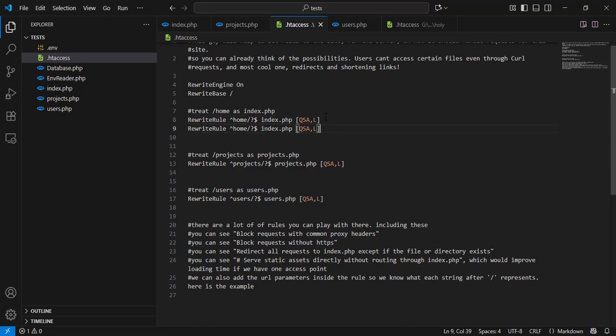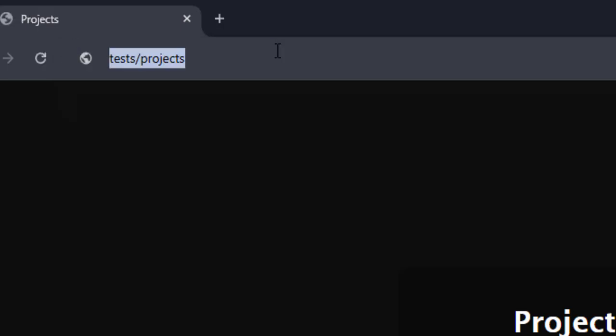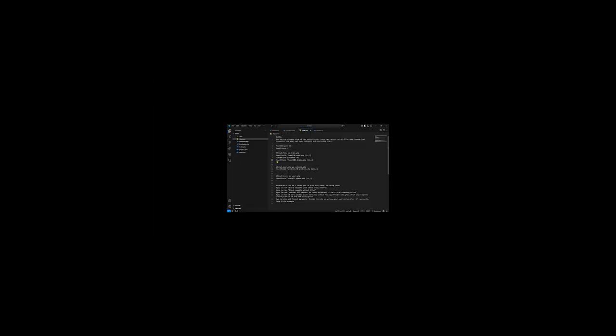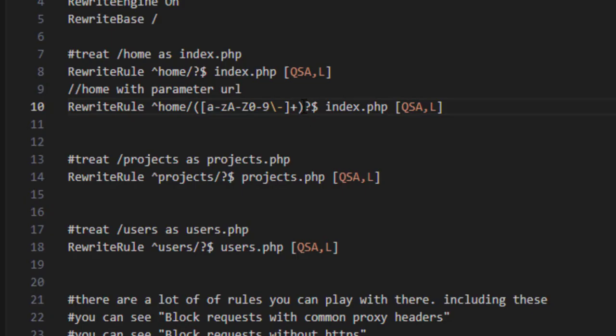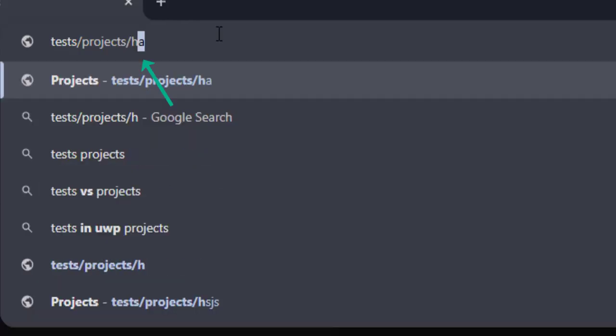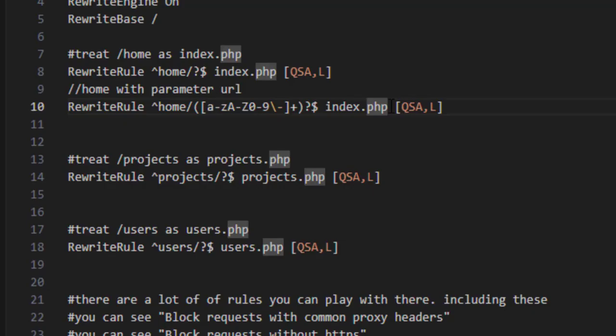On top of that, you can also handle URL parameters inside your rewrite rules. That way, you can interpret what each part of the URL string after the slash actually represents. So let's do that now. This string here that you see inside brackets, [A-Za-z0-9-]+, is to sanitize the input. This famous regex just tells .htaccess that the expected data should be characters, both uppercase and lowercase, numbers, and dashes. We can also tell it to allow numbers only if we wanted to, but that would just take away all the fun in your learning experience. Anyway, we keep going as before with index.php.